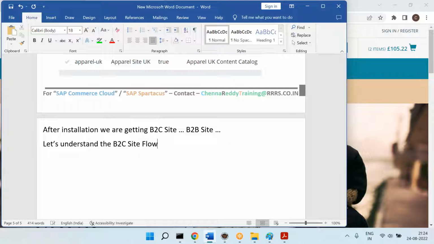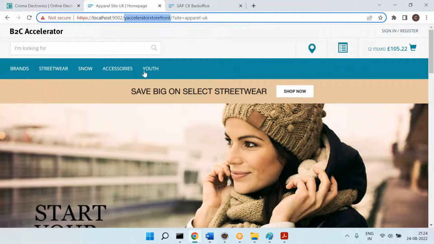Let's understand the B2C site flow, pages, different elements, different jargons. Jargons means terminologies and so on. So the first one is I hit the URL.